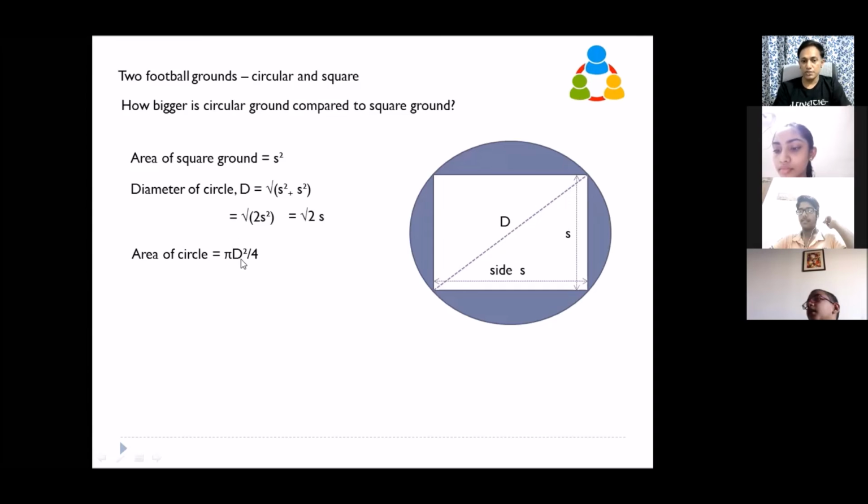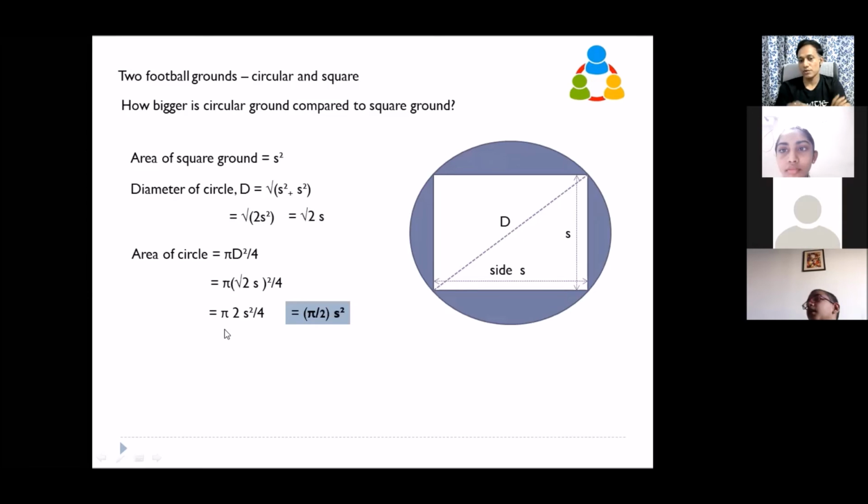So this d square is actually given here, 2s square. By taking root of this is what you got this d. So square of this is already given, this 2s square. So this will become pi into square root 2s, that is d, square of that by 4. So pi into 2s square by 4. This 2 and 4 will cancel. So you will get pi by 2 s square.